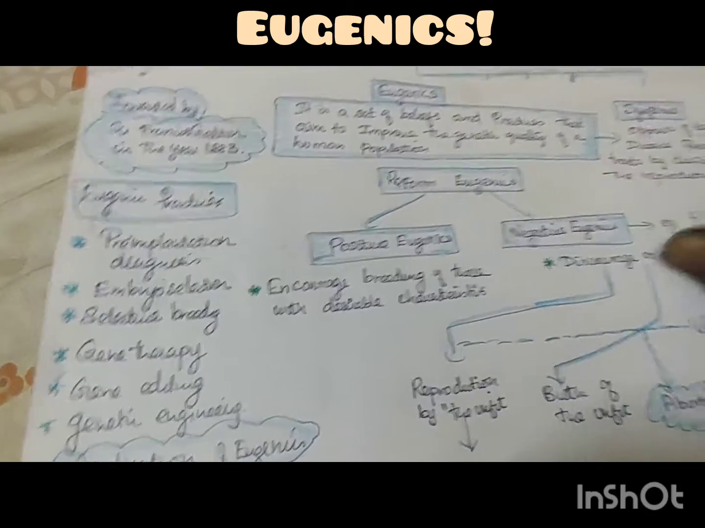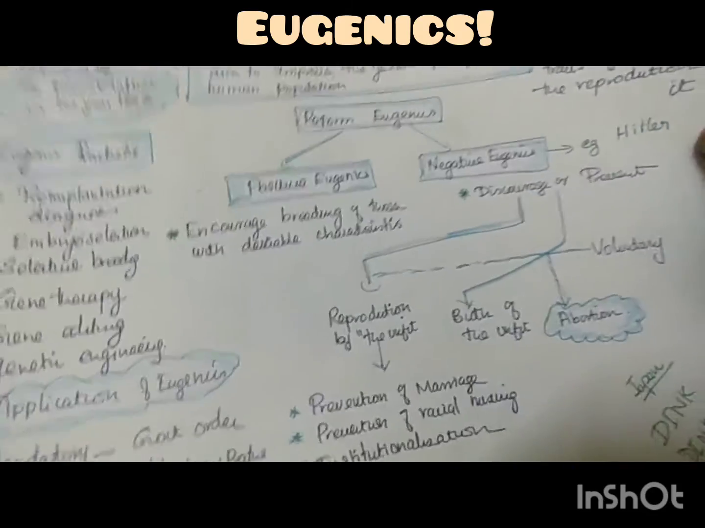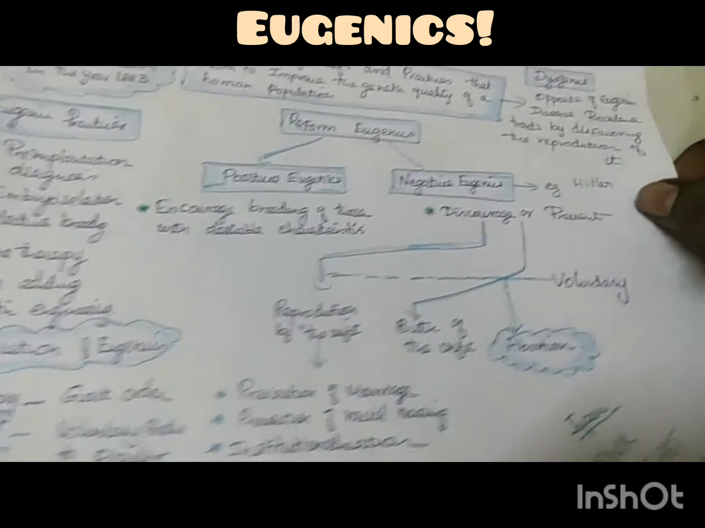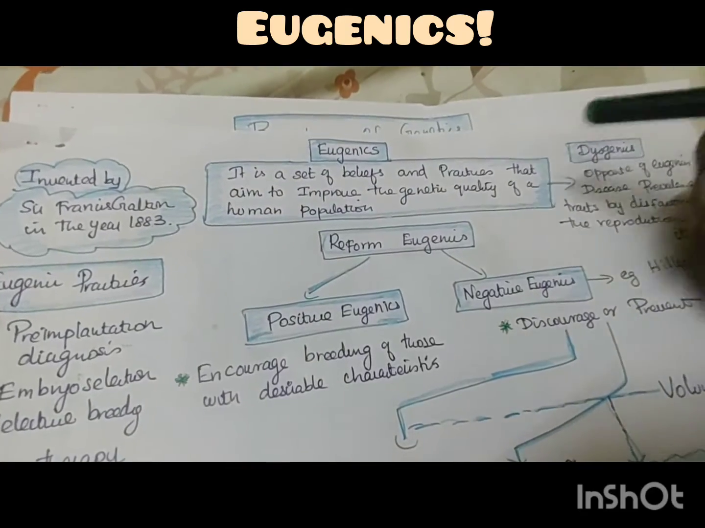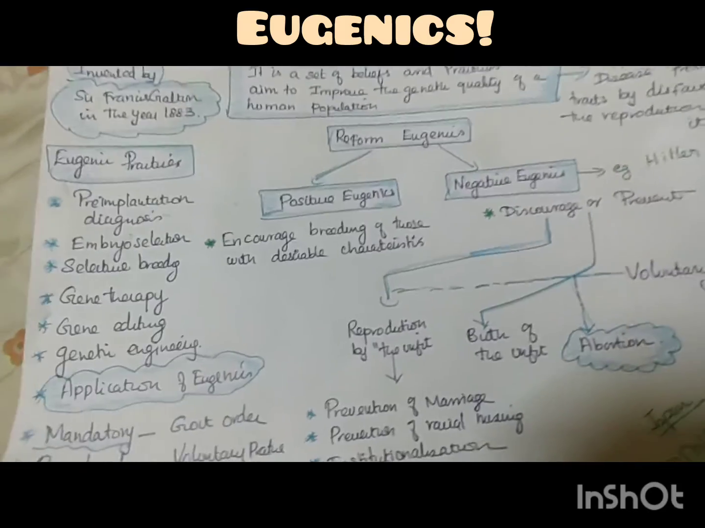So that is about today's class. We have seen about eugenics. This is a set of beliefs and practices that aims to improve the genetic quality of the human population. Okay, thank you.